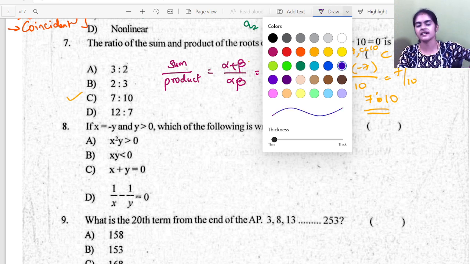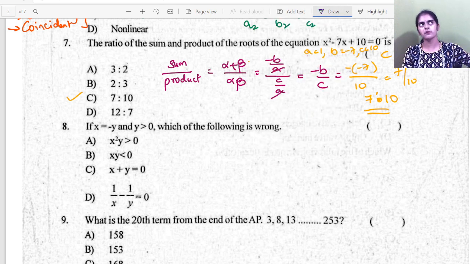So how much time did it take? You just have to understand the sum and product of the zeros. Alpha plus beta is minus b by a, alpha beta is c by a, and substitute.